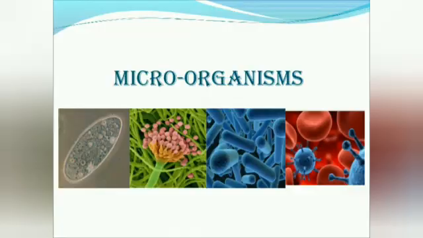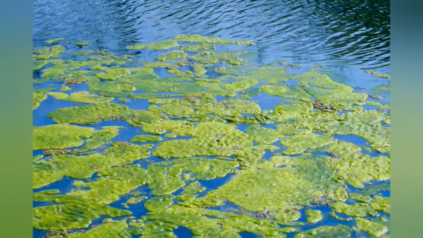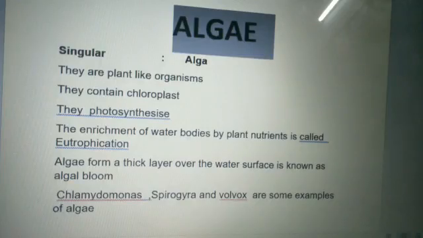When you go near a water body, you can see some plant-like organisms over the surface of the water. What are they? They are algae. So, in this session, we are going to discuss algae and protozoa. Algae are green in color. Unlike other microbes, they contain chlorophyll. They do photosynthesis. They are usually aquatic. Unlike plants, they do not have roots, stems, or leaves.